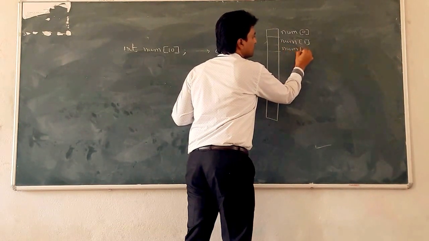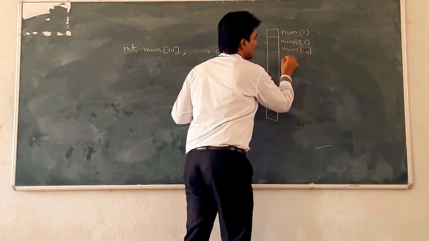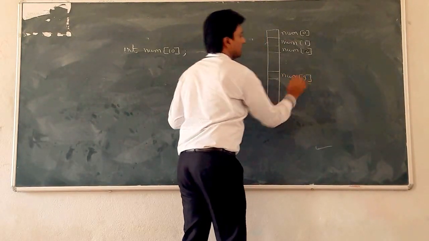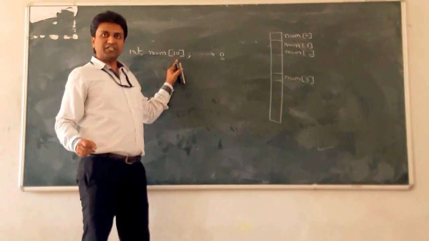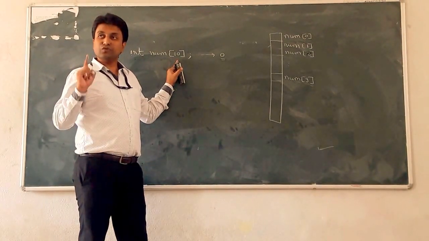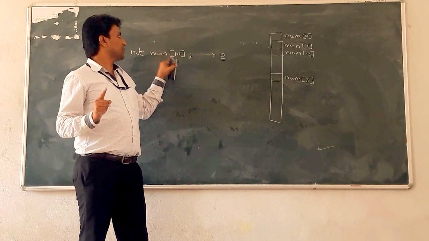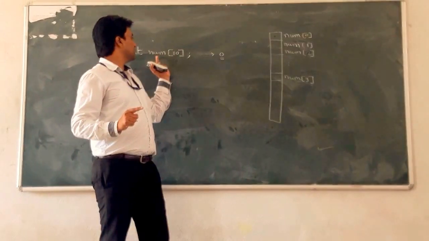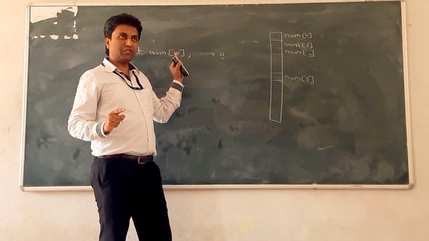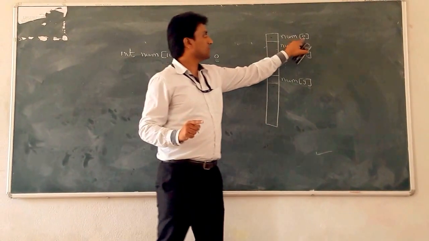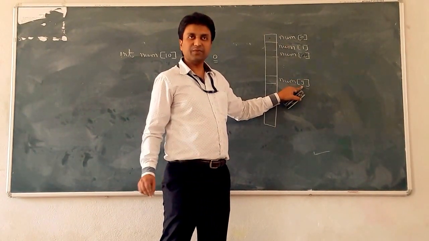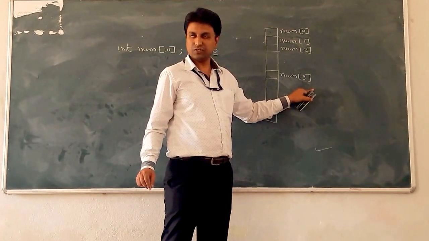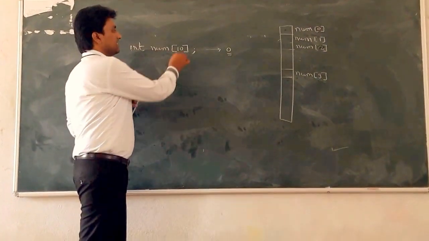Third is num 2, dot dot dot. Last element is num 9. Size is 10, means total 10. We have to store total 10 integer type of elements into this array. Array name is num. Elements are stored into different indices, starts from 0 to 9. Last element, that is the 10th element, is stored into index number 9. Okay, clear? But size is 10.